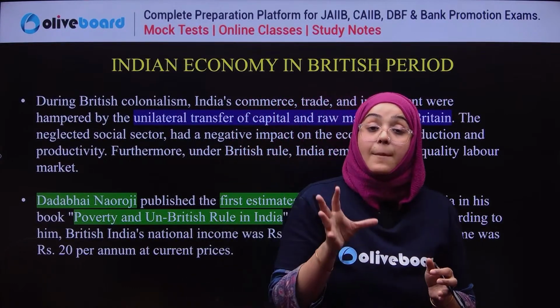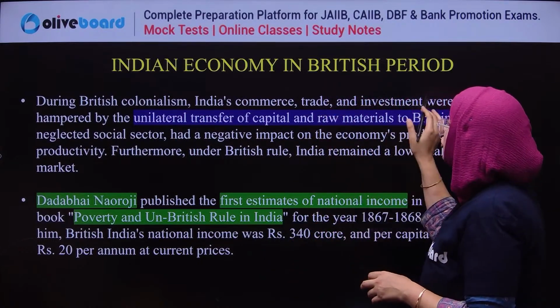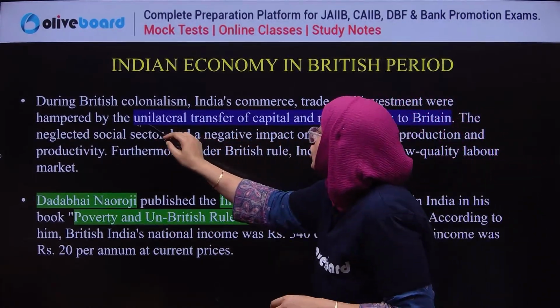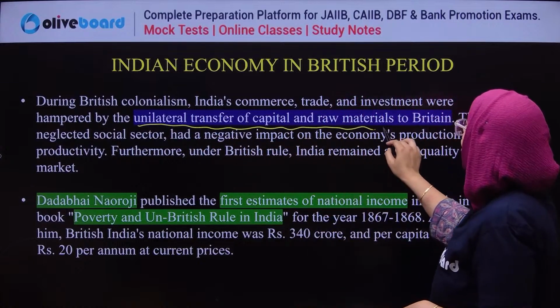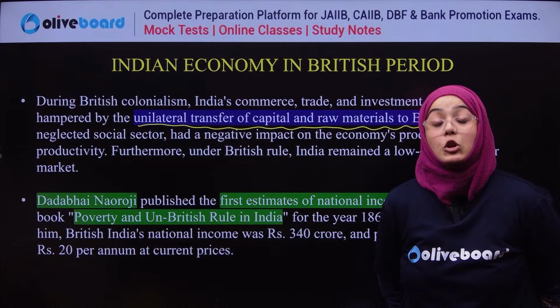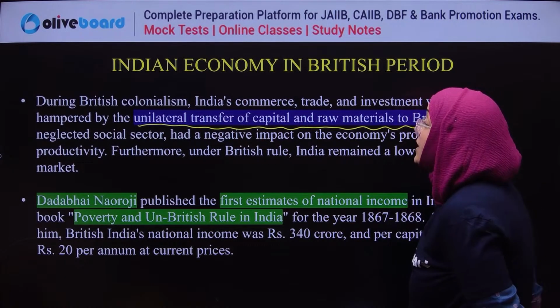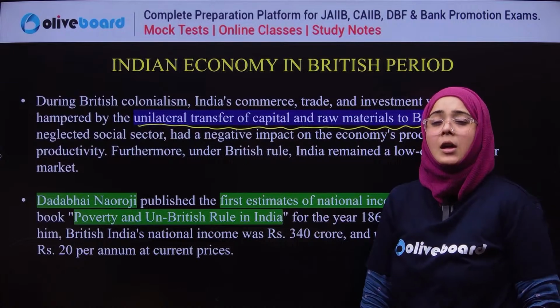During the British time, India's commerce and trade were hampered by the unilateral transfer of capital and raw material to Britain. What does this unilateral transfer of capital and raw material mean? Unilateral means one-way transfers.